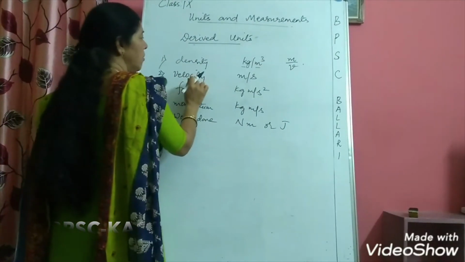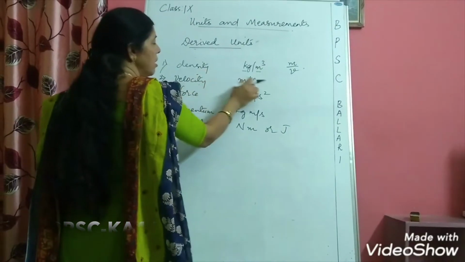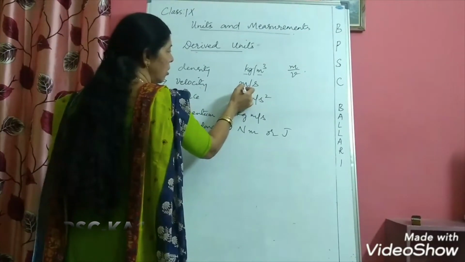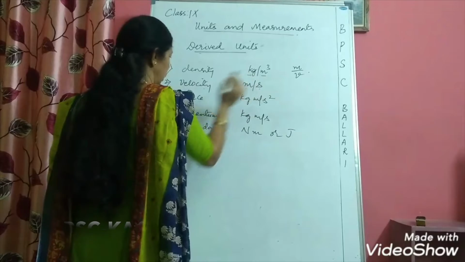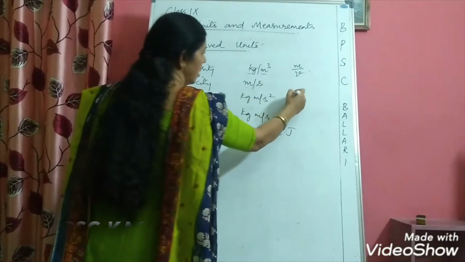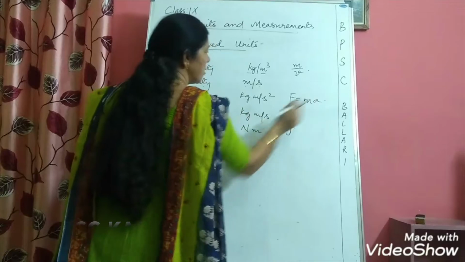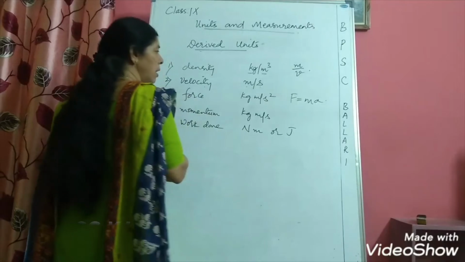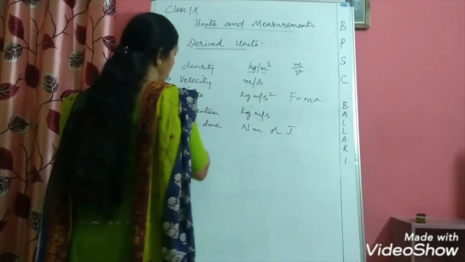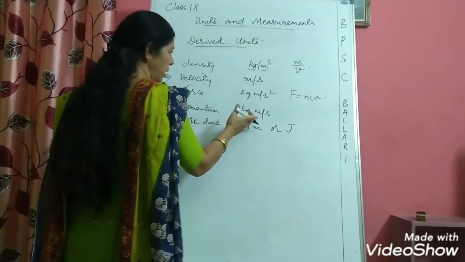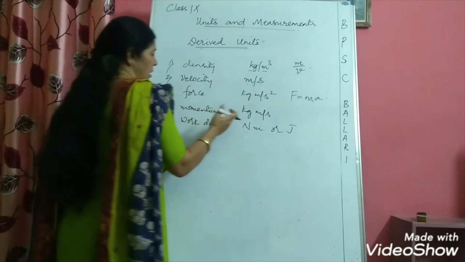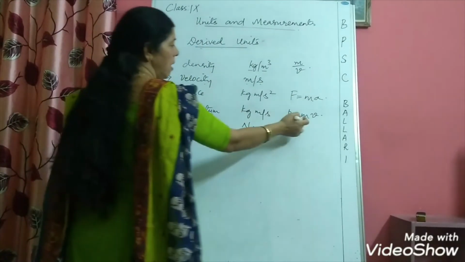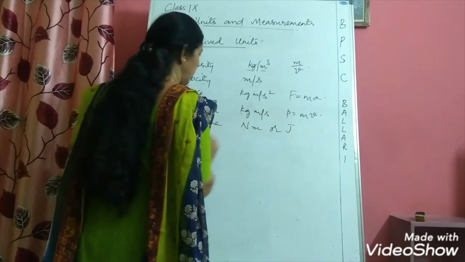Likewise, you have velocity, derived physical quantity again, derived unit, you have meter per second. So which are the fundamental units here? It is physical quantity length, that is meter, and time, second. Likewise, you have force. Force, we write it as F is equal to ma from this formula. Mass is measured in kgs and acceleration is measured in meter per second square. So this is also a derived quantity and derived unit. Likewise, you have momentum. Momentum is nothing but product of mass and velocity. So mass is kilograms, velocity is meter per second.